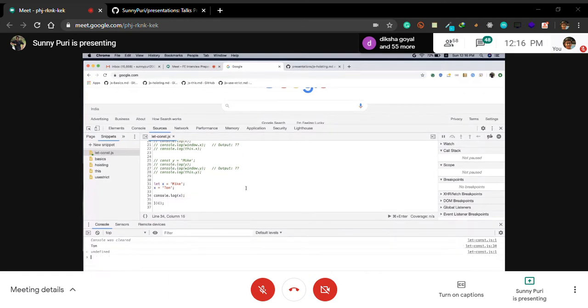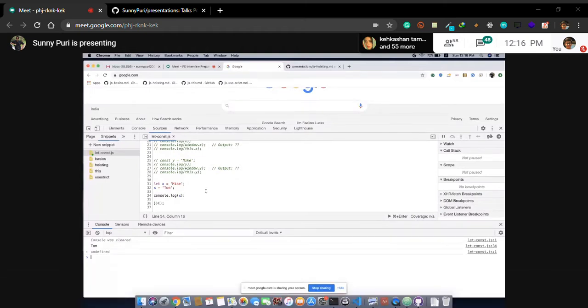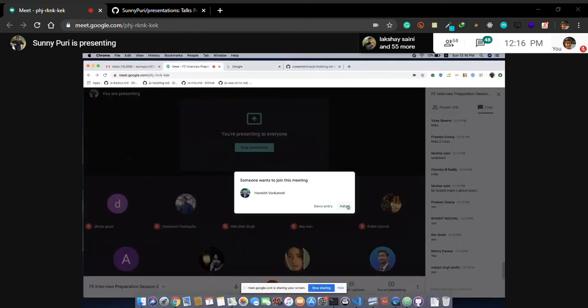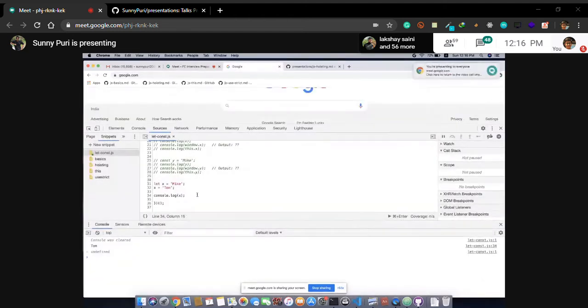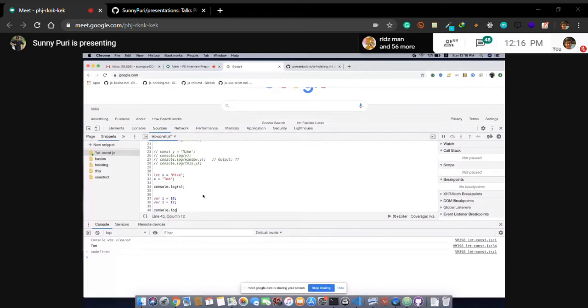This is simple. We can change the value of let, right? But in var, can we try a different approach? Let's say with var, z, for example, 10, then var z equal to 12. If I do console.log z, this is pretty fine.